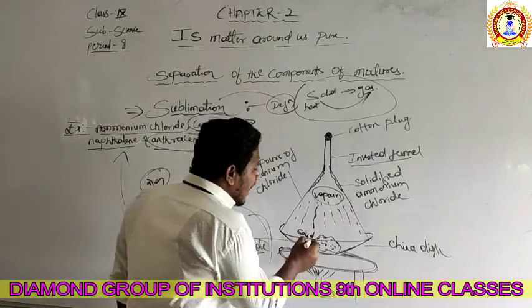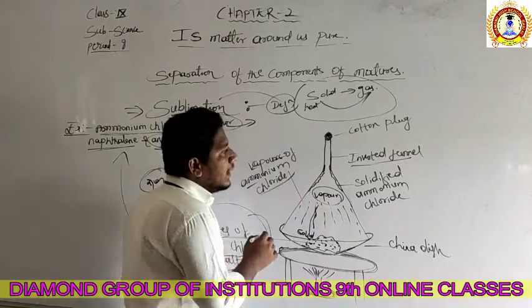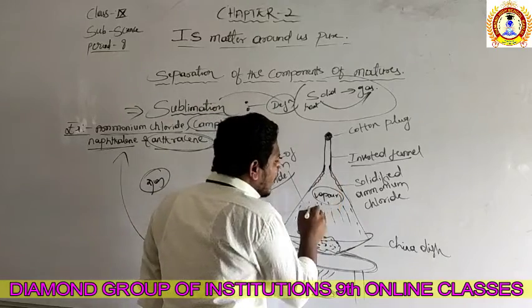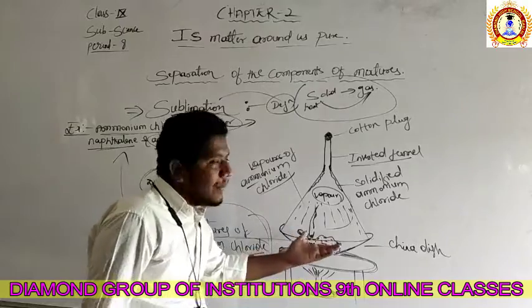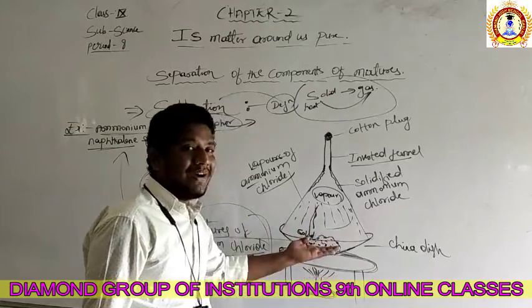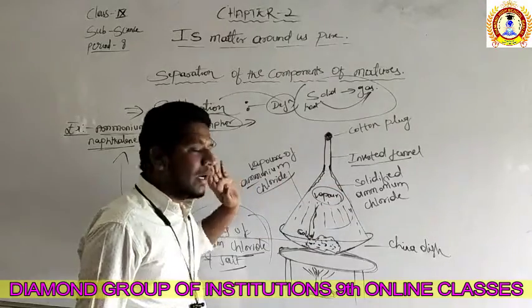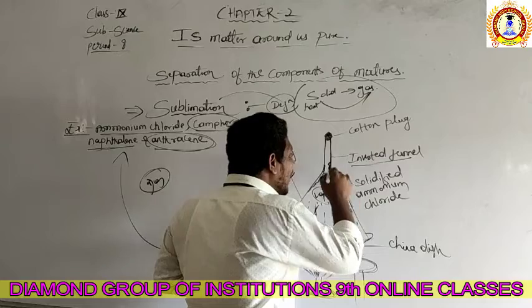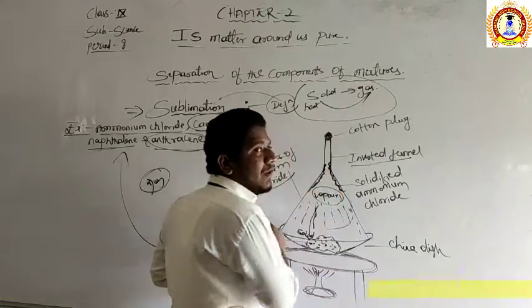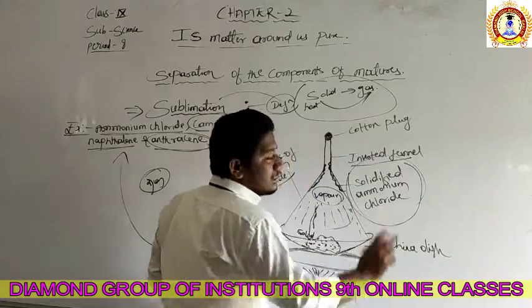Means the ammonium chloride will directly convert into the gas. So there we can see that vapors of ammonium chloride, they are this side. Okay, these are the vapors of ammonium chloride. So when the vapors are coming above from the fire, above from the heat, again they will get cooled, right? When they get cooled, they are going to situate on either side of the inverted funnel. So that's called solidified ammonium chloride.